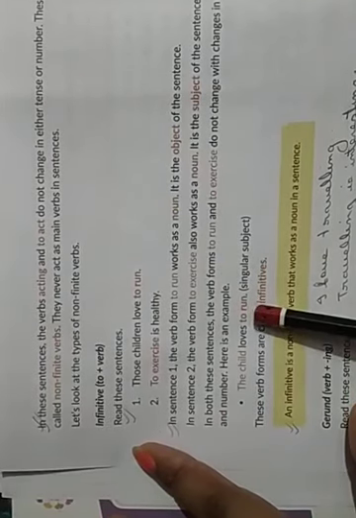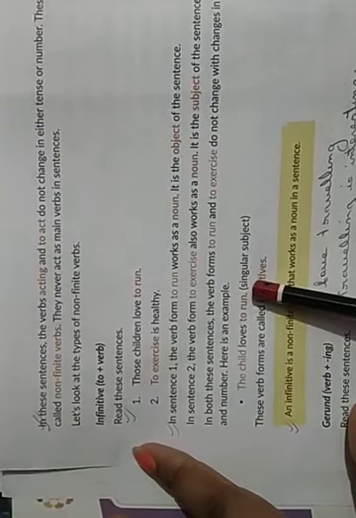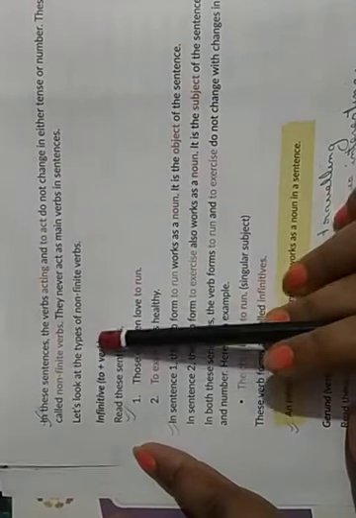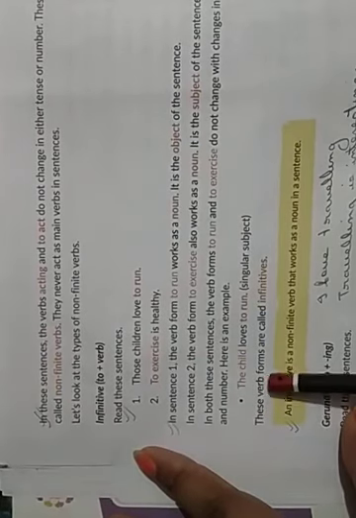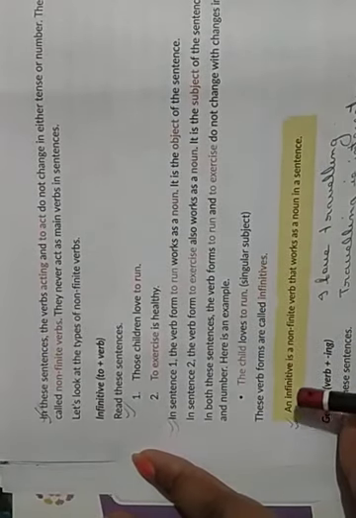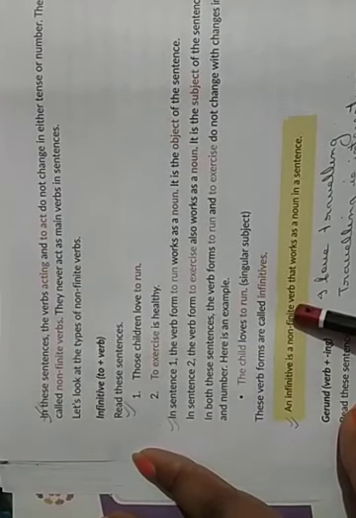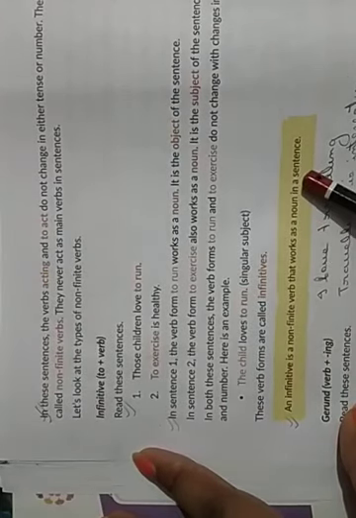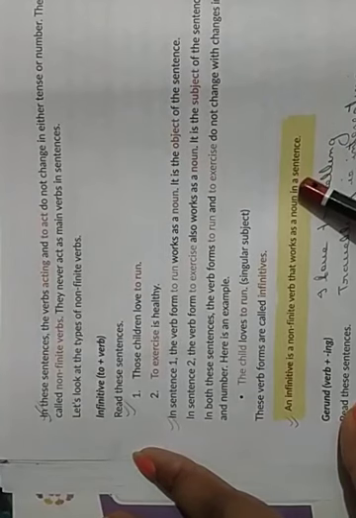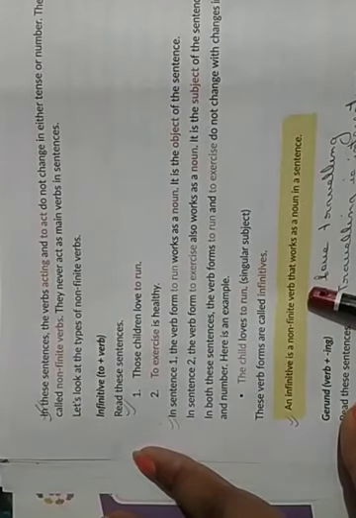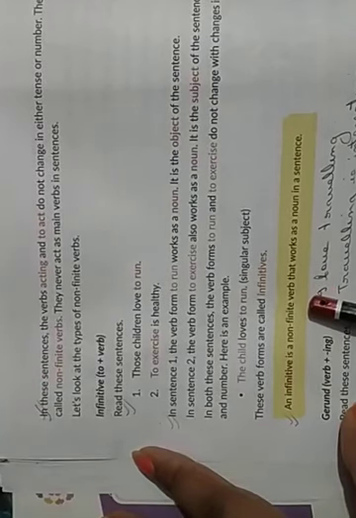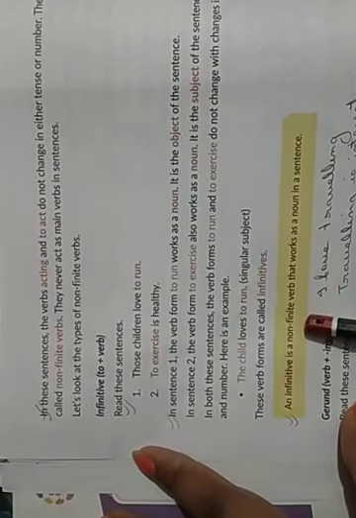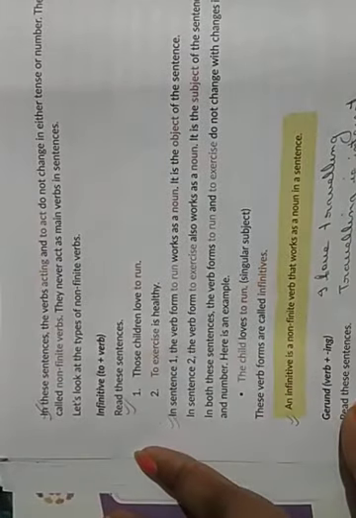And which type of non-finite verb? Because the format is to plus verb, it is infinitive. These verb forms are called infinitives. An infinitive is a non-finite verb that works as a noun in a sentence. What will be the format of infinitives? To plus verb. Next one we have gerund. What is gerund? The format of gerund will be verb plus ing.